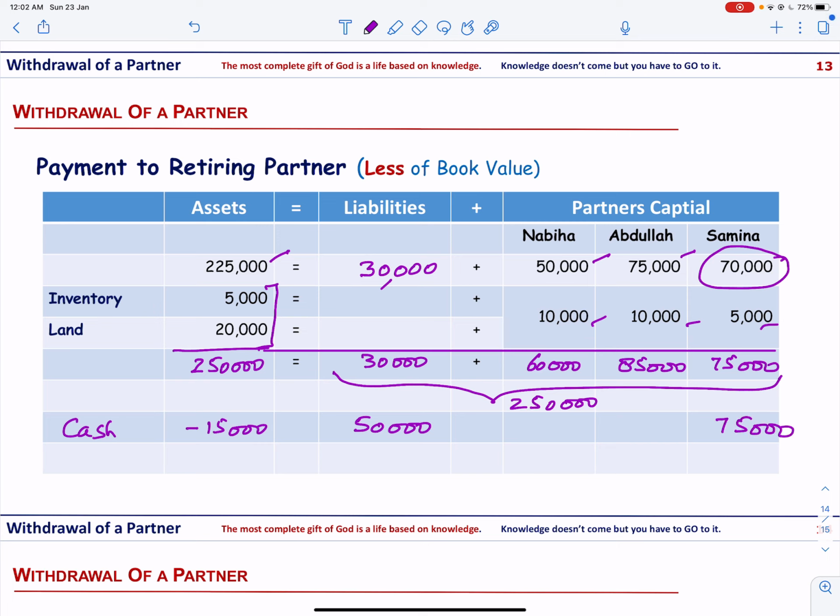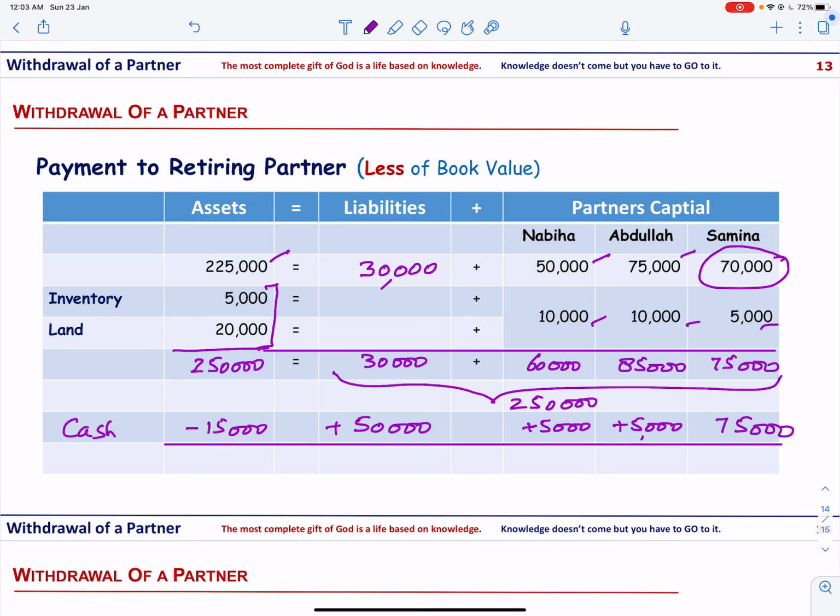Now you can see that the equation is not balanced, and the reason is that we have to increase the existing partner's capital account by the difference. So now let us see what happens.